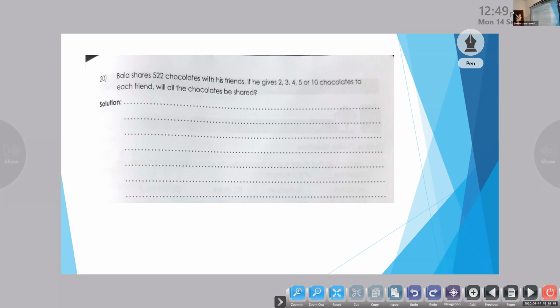Okay, so we have 522. Children, write neatly. We can make it short: number of chocolates that Bala has is 522.